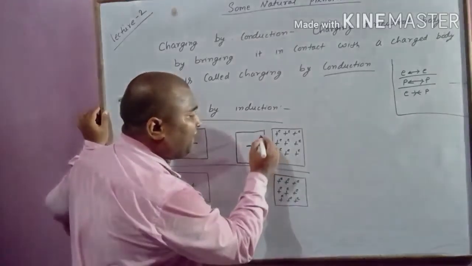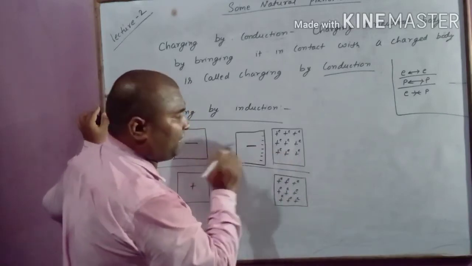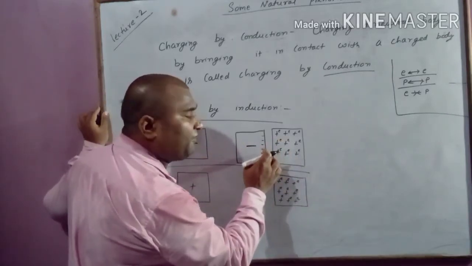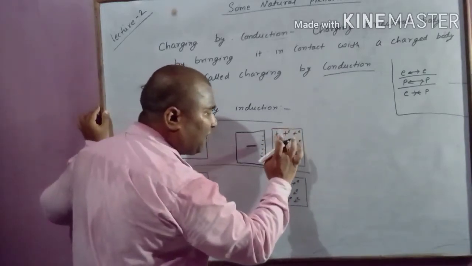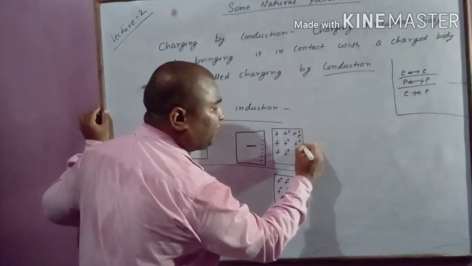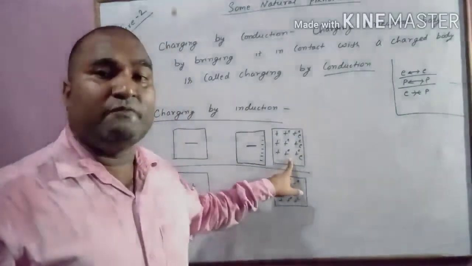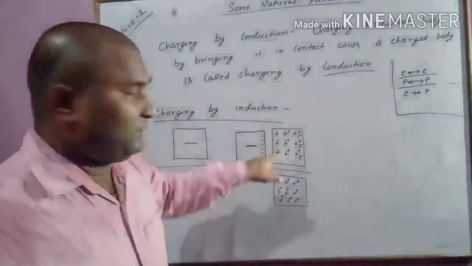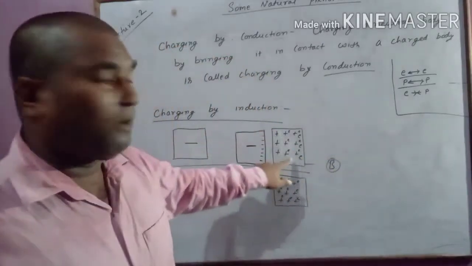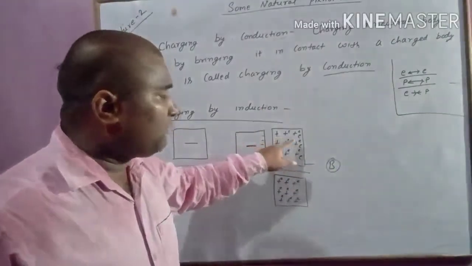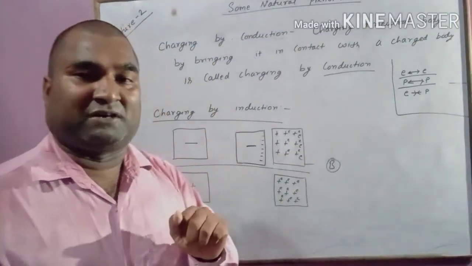Now when you bring a negatively charged body close to a neutral body, all the electrons will feel repulsion due to this negatively charged body. So electrons will start moving away. Electrons are not going away, means it is not moving from the body. The total number of protons and electrons in object B is still equal. No electron has been transferred.